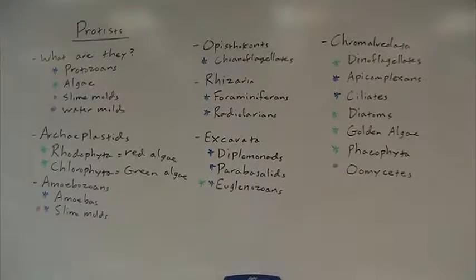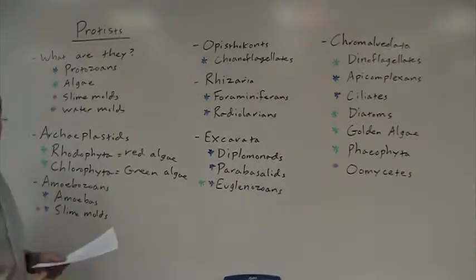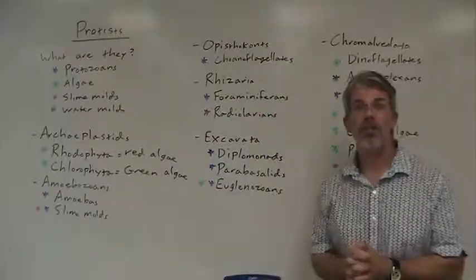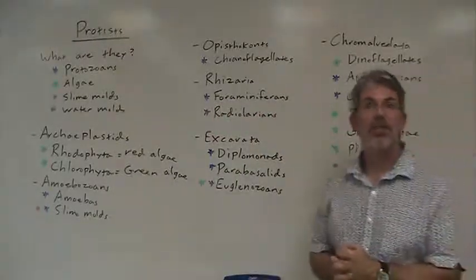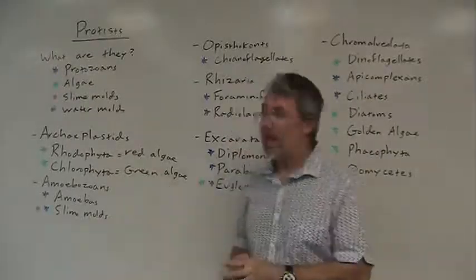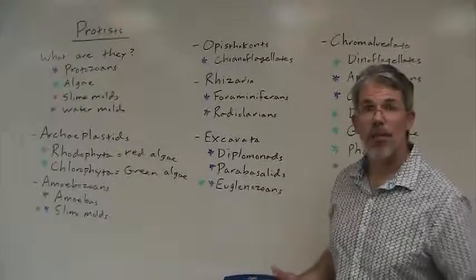Now we're talking about eukaryotes. Eukaryotes are organisms that have a membrane-bound nucleus or organelles. Eukaryotes include animals, plants, fungi, and all these protists. Now, this little overview is about protists.